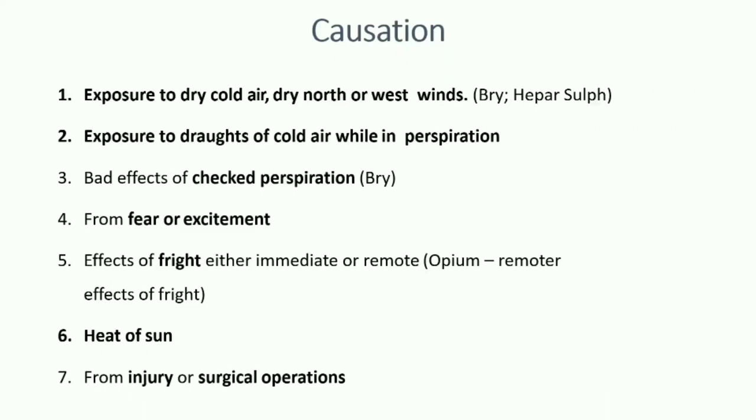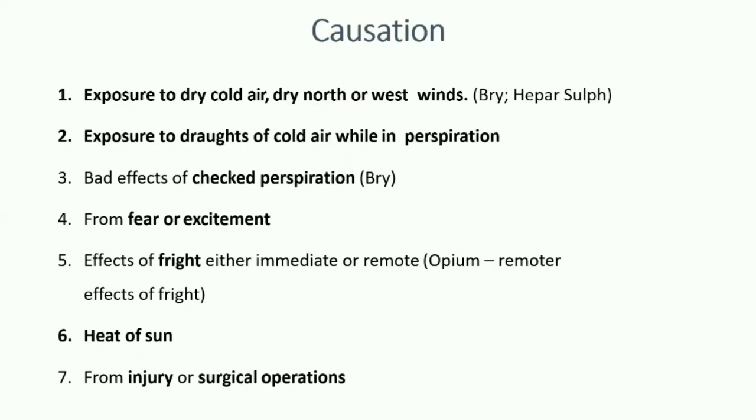It means when the patient is having perspiration or is sweating, and at the same time a draft of cold air comes, then the patient suffers with complaints. Then bad effects of checked perspiration. Checked perspiration means suppressed perspiration.